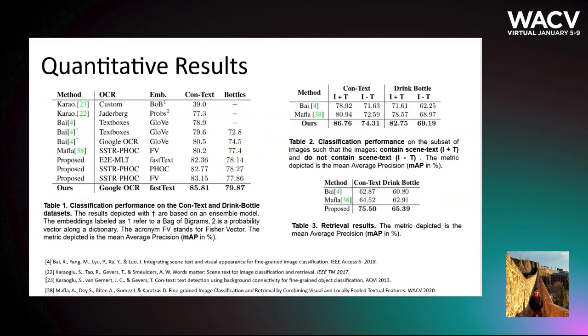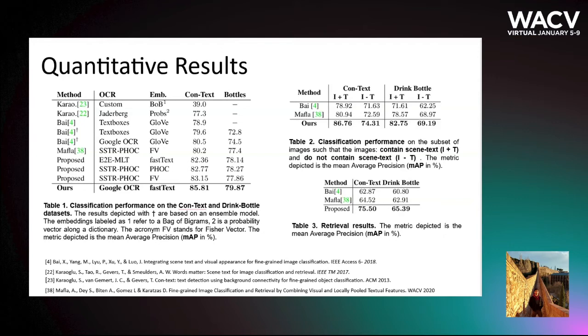In Table 1, we explore the effect of different OCRs: end-to-end, MLT, pyramidal histogram of characters, PHOCs, and a commercial OCR. We explore also different word embeddings such as PHOC and the Fisher vector. In this case, FastText shows a better performance than other word embeddings due to the implicit semantics as well as word syntax in the form of n-grams that can correct OCR mistakes.